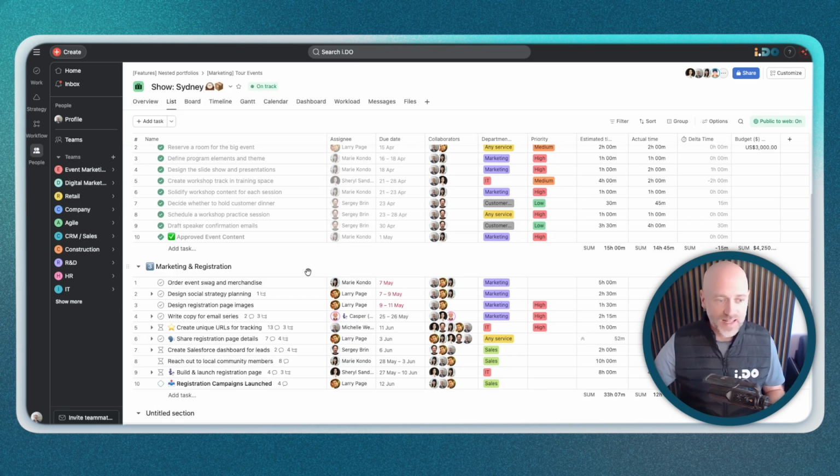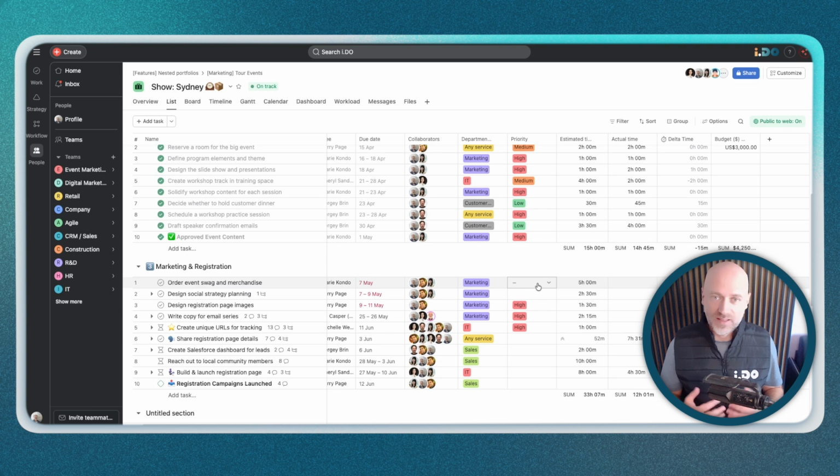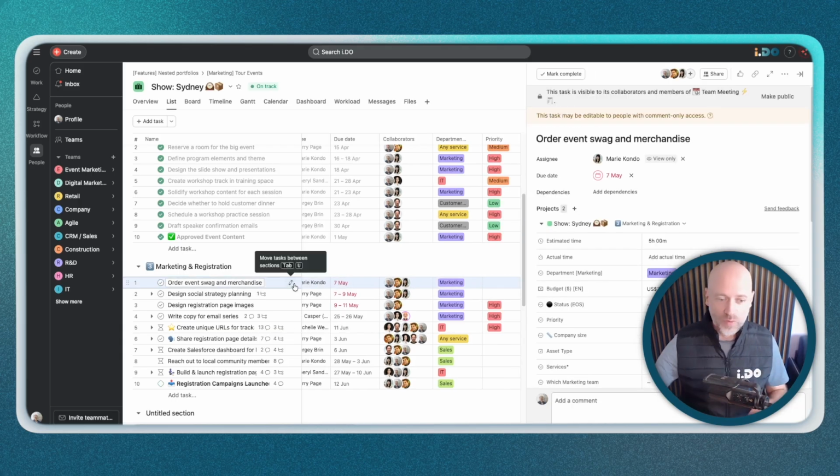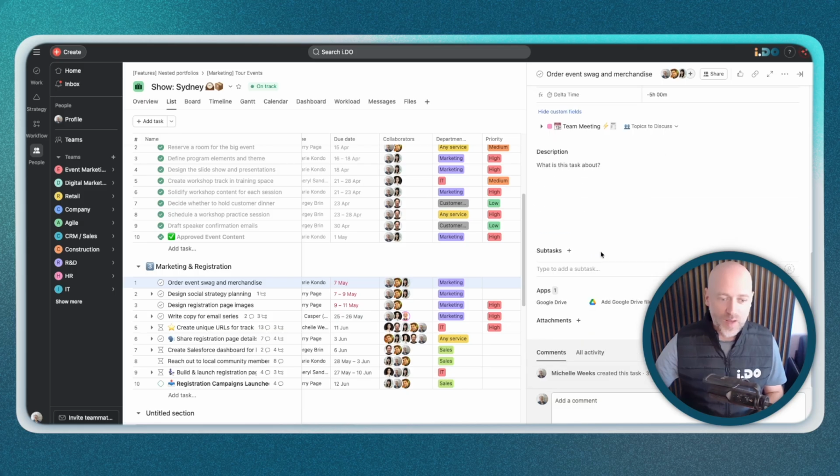In addition to having an assignee and a date, you can also have a lot of different information attached to the task itself, whether it's time spent, whether it's a cost or a budget, or even a priority or a specific department working on something. Each task is a small world where you can see people collaborating, especially in the comments. You can have team members helping each other in the comments of every single task.